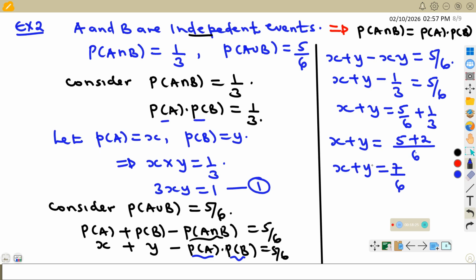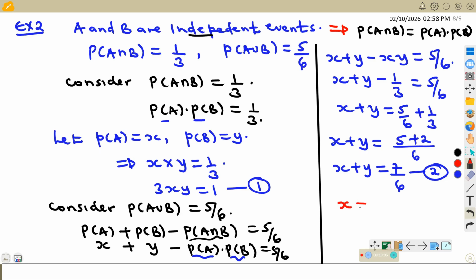Now, when you look at this, these are two equations which we can easily solve to get the values of x and y. So looking at these two equations, it should be easy for all of us to see that since this is xy and this is x plus y, I will use what we call the substitution method of solving two simultaneous equations. Now, what we shall do is, from this expression, I will make x the subject.